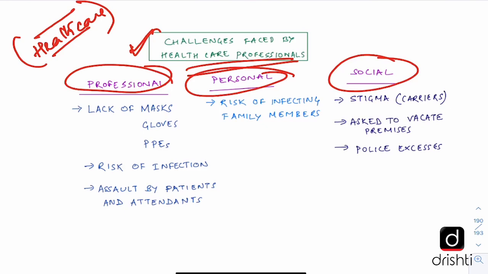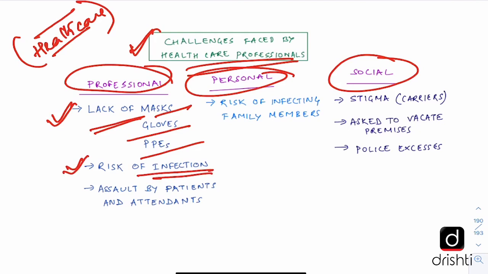In professional challenges, you can talk about the lack of masks, gloves, and PPEs being faced by frontline healthcare professionals. And there is always a risk of infection when they are fighting this COVID-19 pandemic. There is also a risk of assault by patients and their attendants while they are trying to collect samples, while they are trying to treat the patients, while they are trying to keep the patients in isolation. So these risks are on the professional front.